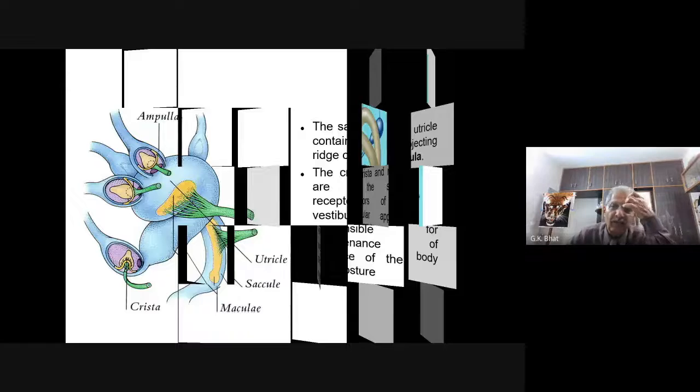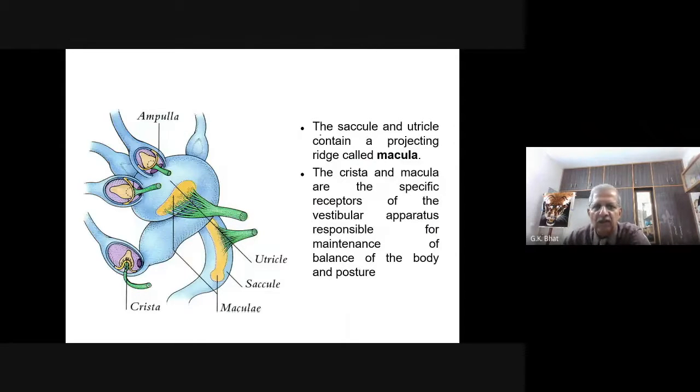Now let us see what is there inside the saccule. The saccule and the utricle contain a projecting ridge called the macula. This is the saccule, and this is the utricle. Here also you come across a projecting ridge, and this ridge is called macula, or maculae. So the crista ampullaris is a projecting ridge inside the ampulla, and the macula is inside the saccule and utricle.